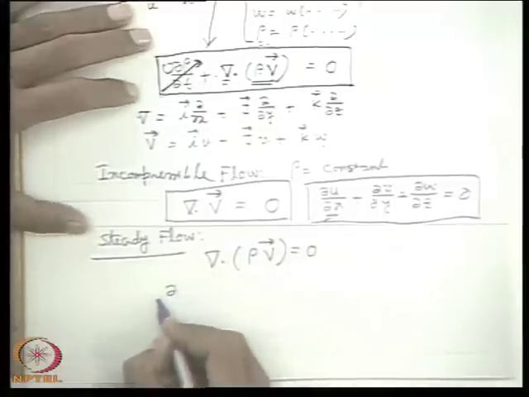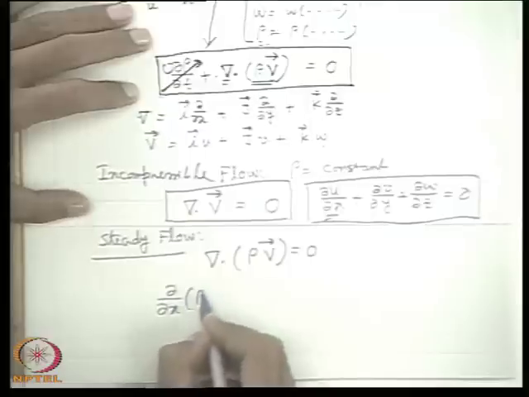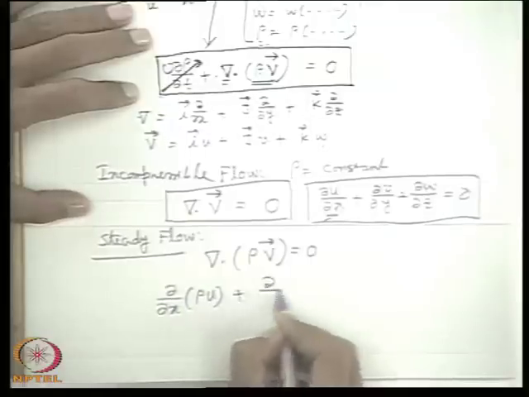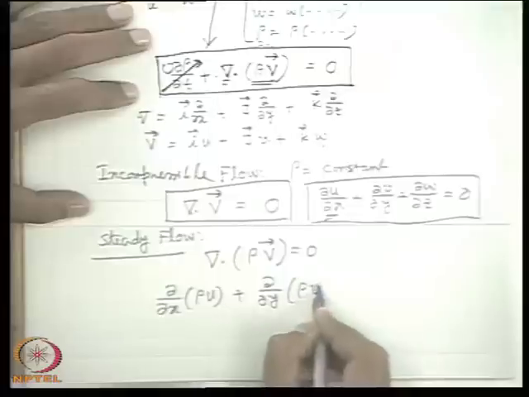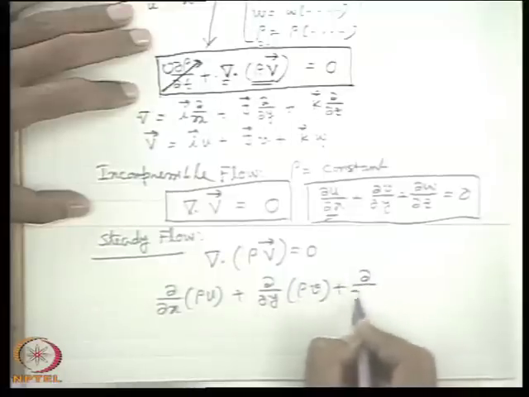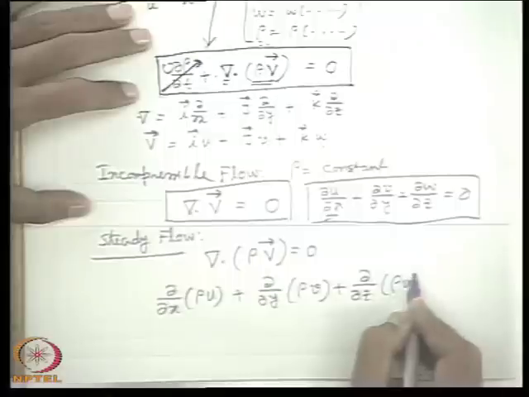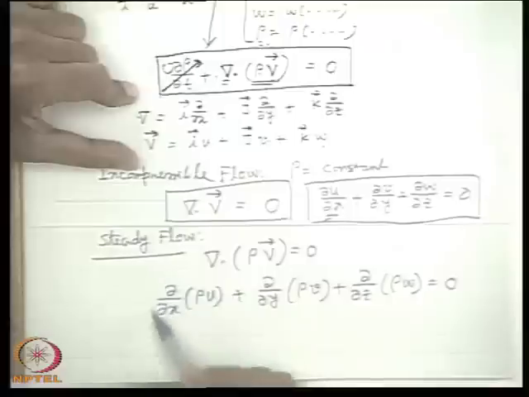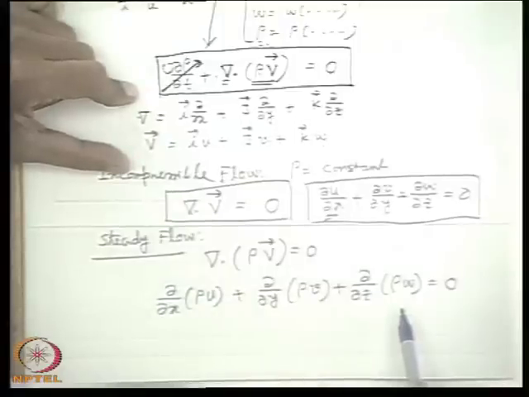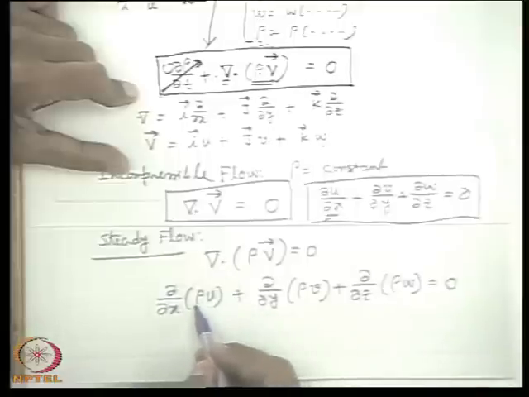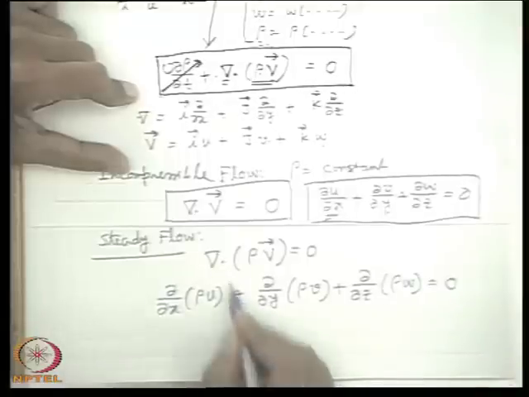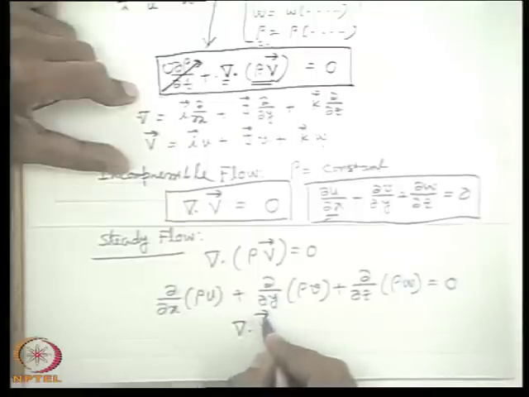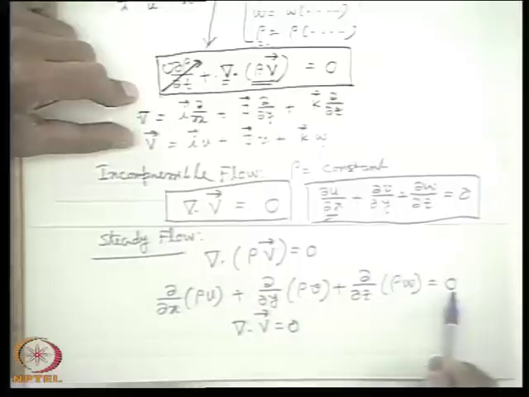That means in Cartesian coordinate, del x of rho u plus del y of rho v plus, as a special case for a Cartesian coordinate system, del z of rho w. Now, one interesting fact you must remember, that this is the continuity equation for a steady flow of both compressible and incompressible. So, if we take an additional constant of incompressible flow along with this steadiness, then rho becomes constant, then we get from either of the two equations divergence v is 0. Okay. So, for a steady flow, this is the continuity equation.